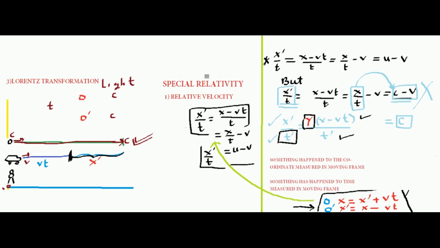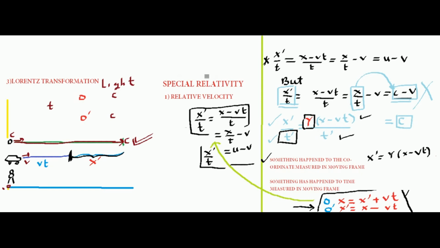So let me write it in the form of equations. Two things have happened. Something has happened to the coordinate measured in the moving frame. So the coordinate measured by the moving frame, that is x dash, is the length of the beam that is away from the car. That is related to the transformation x minus vt through a gamma, and gamma says that something has happened to the value of x dash.